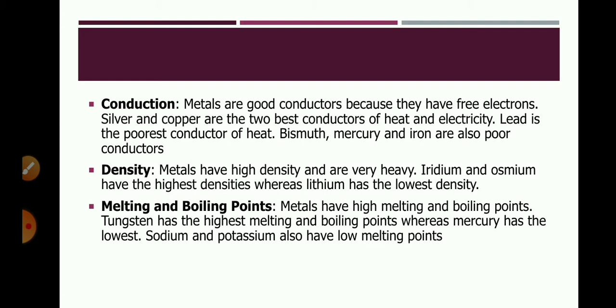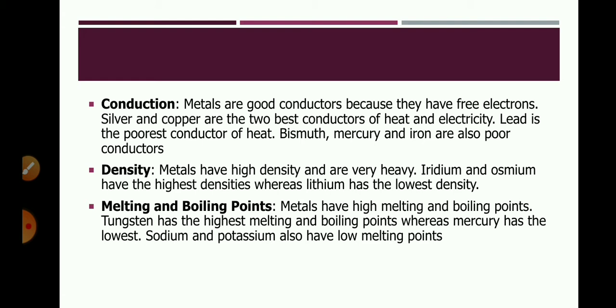They are good conductors of heat and have high melting points. So we are using utensils and cooking vessels made of metals, because metals are good conductors of heat, and so they can transfer heat and cook our food.